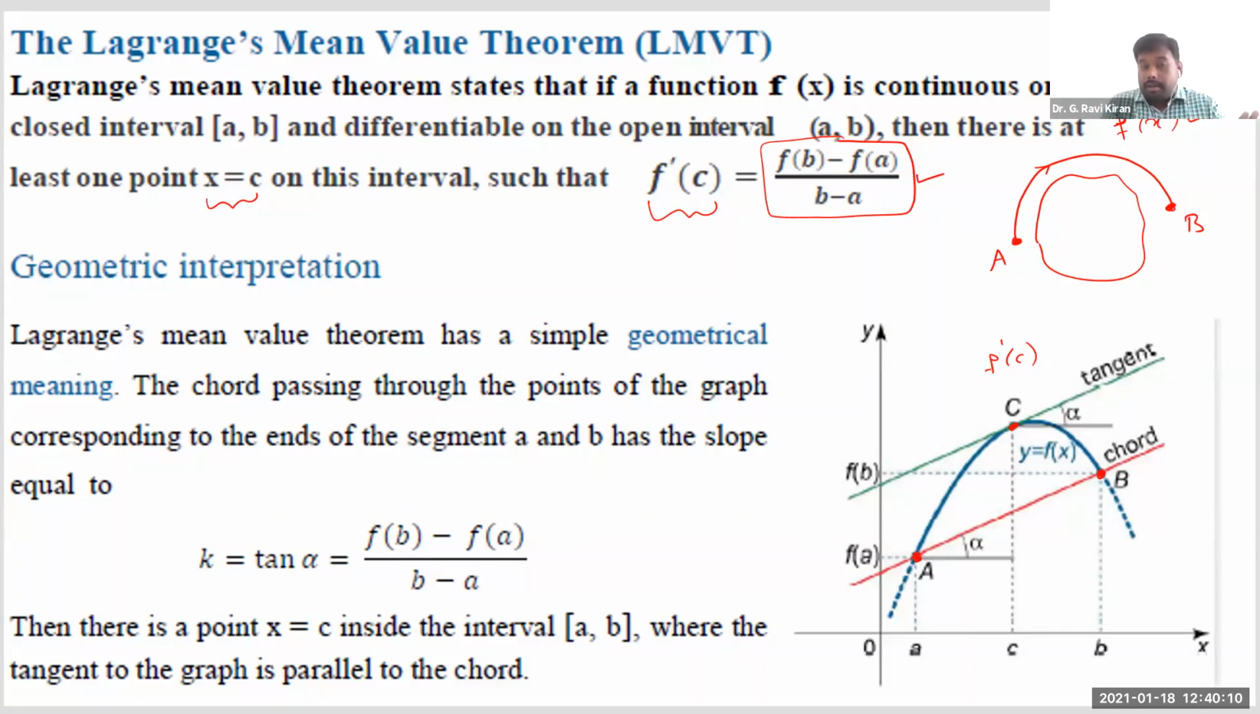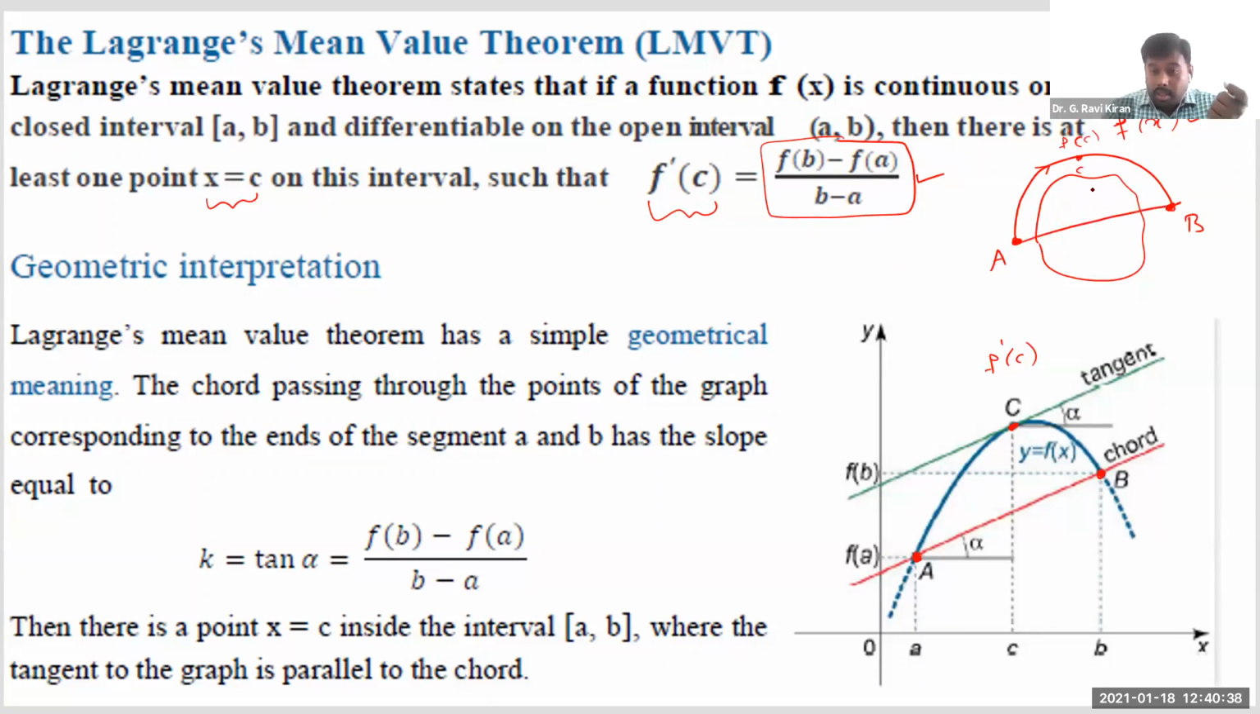Right? Then within this journey, Lagrange's mean value theorem says that during your journey, you will get one point, let us say it is C. At this point, if you calculate the instantaneous velocity, that instantaneous velocity will be exactly equal to this average velocity, right?